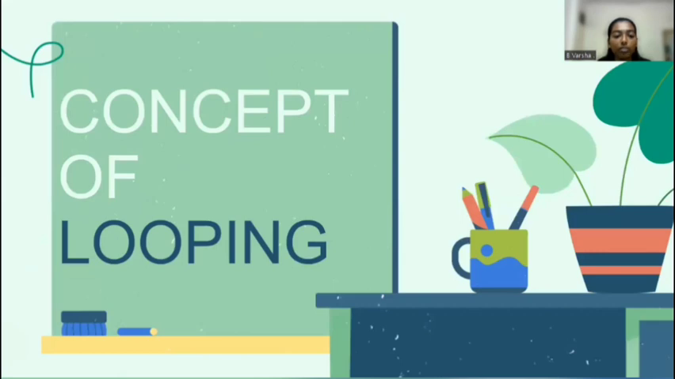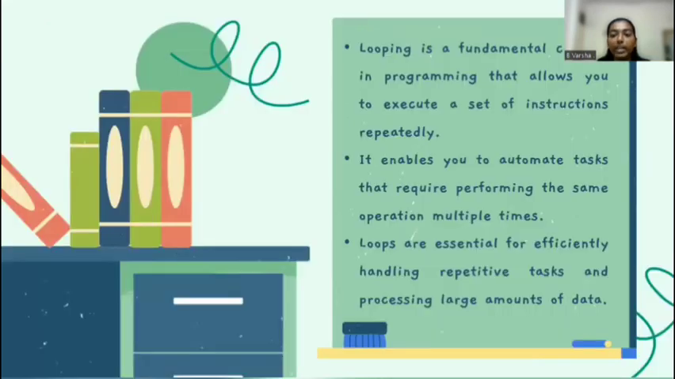Coming to concepts of looping. Looping is a fundamental concept in a program that allows you to execute a set of instructions repeatedly. It enables you to automate tasks that require performing the same operation multiple times. Loops are essential for efficiently handling repetitive tasks and processing large amounts of data.